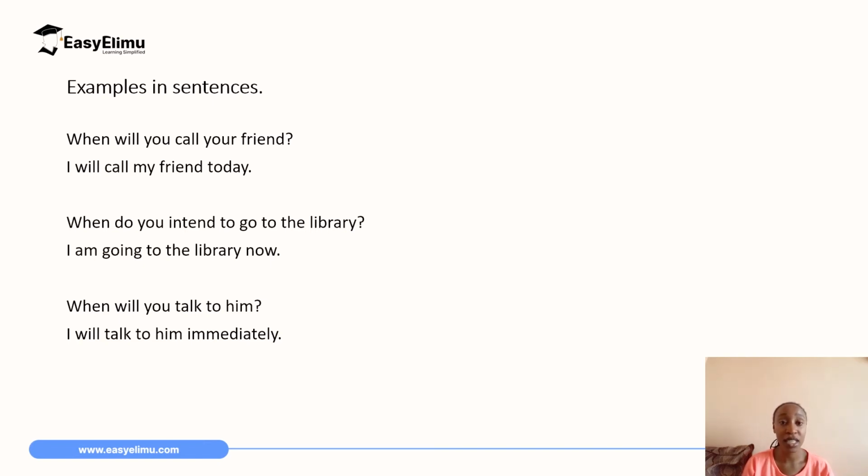So for easier understanding, if you want to know if an adverb is an adverb of manner or an adverb of time, you can start by asking the question how or the question when. And the adverb that answers that question, then you know it is either an adverb of manner or an adverb of time.